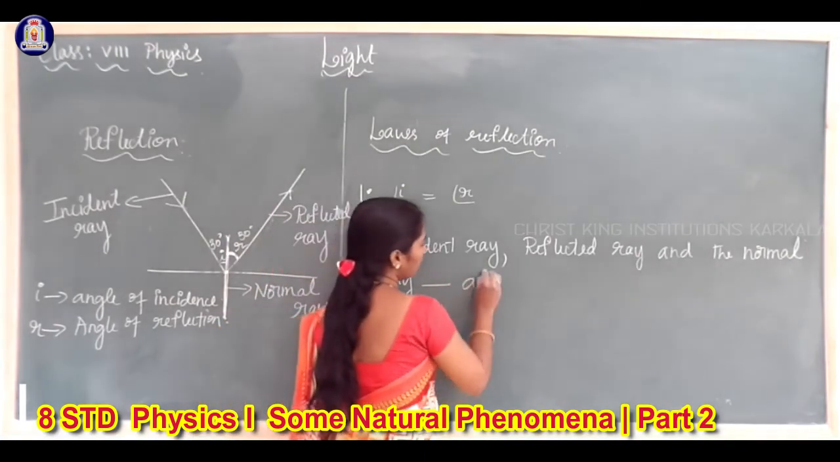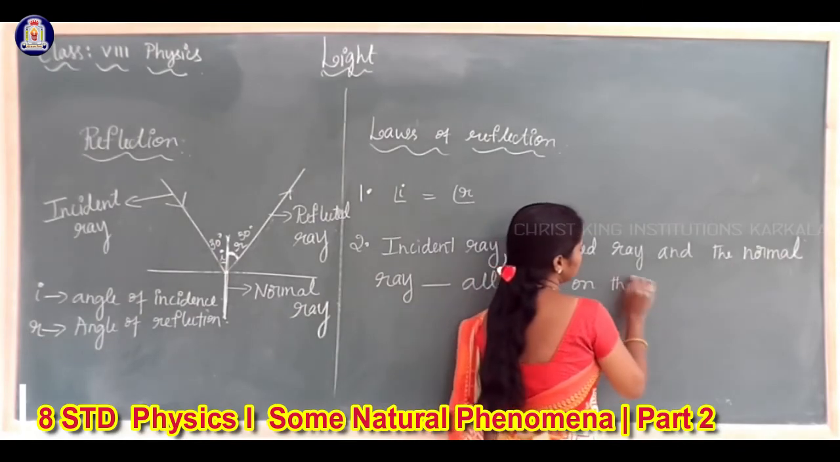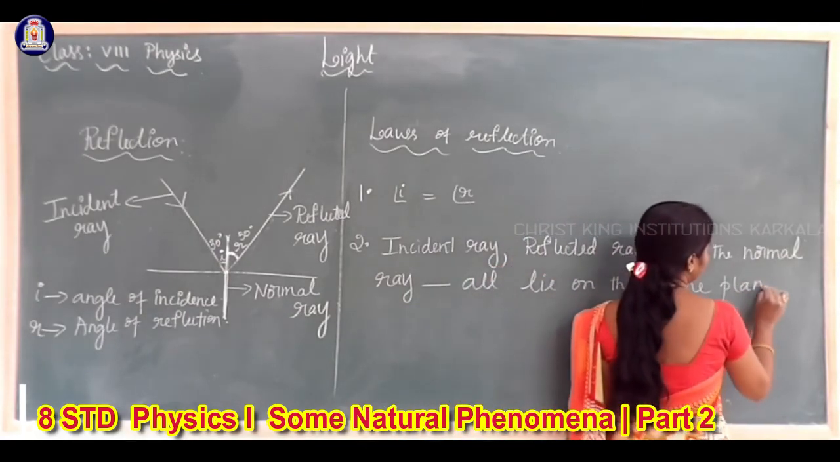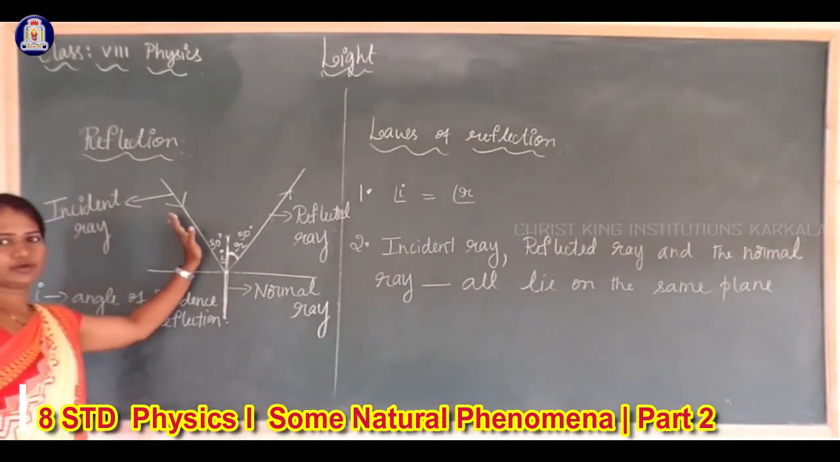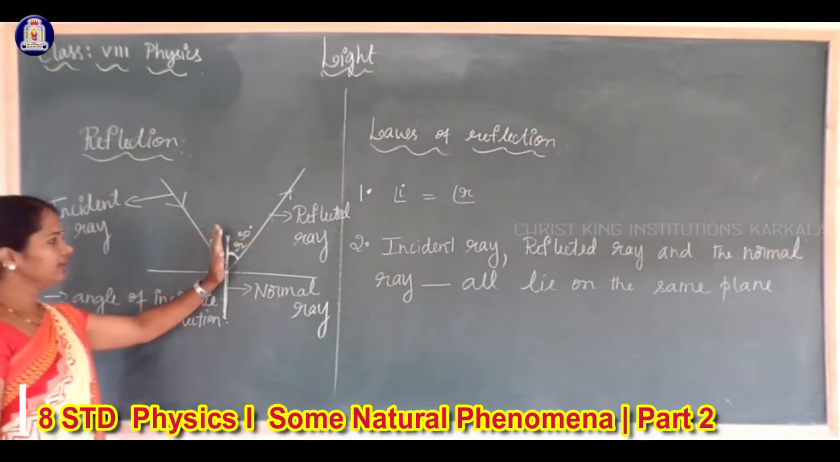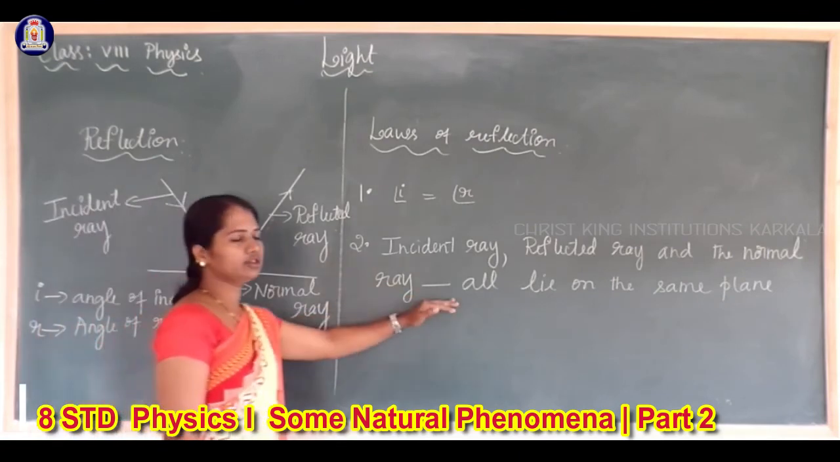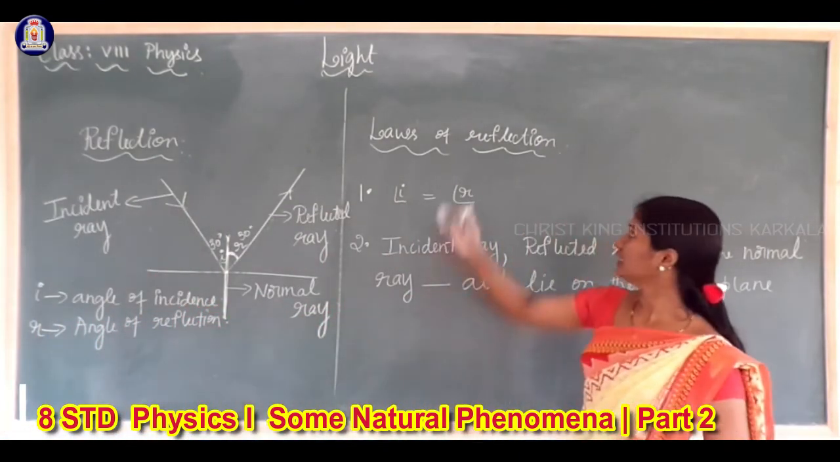They all lie on the same plane. The incident ray, reflected ray, and normal ray all three lie on the same plane. These are called the laws of reflection.